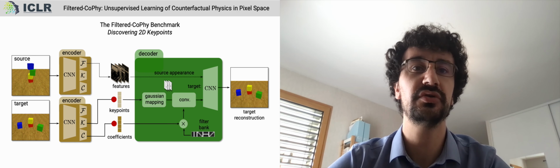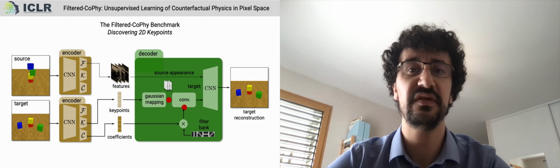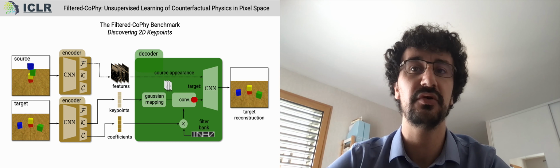For the reconstruction of the target, the key points are encoded in the form of Gaussian mappings, and the coefficients are used to calculate a distortion filter applied to each Gaussian mapping, making them anisotropic. The resulting vector then finally passes through a CNN to reconstruct the target image.